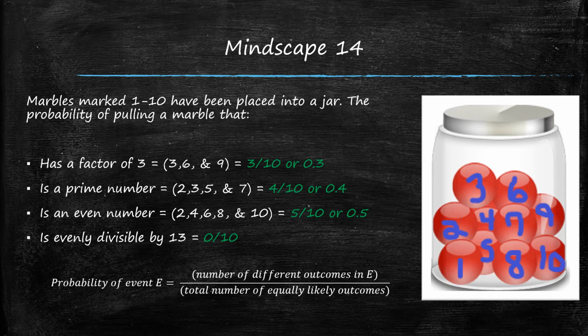The formula we used to find the probability of each event occurring in this question was done by dividing the number of different outcomes for that event by the total number of equally likely outcomes.